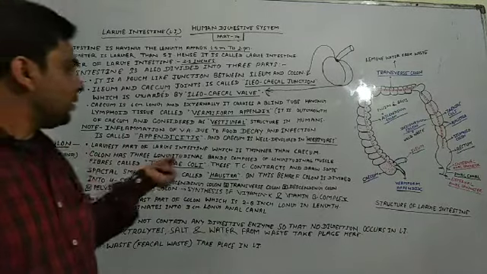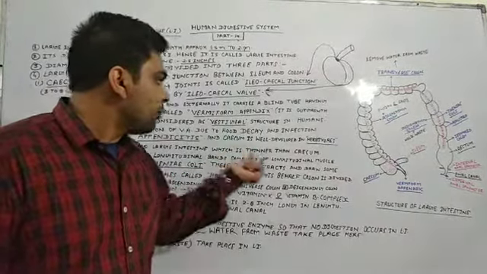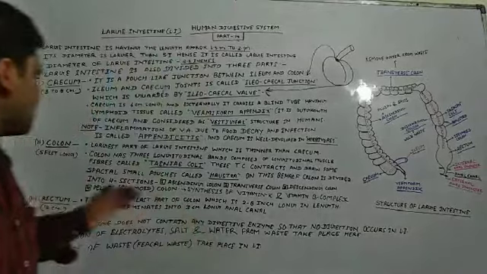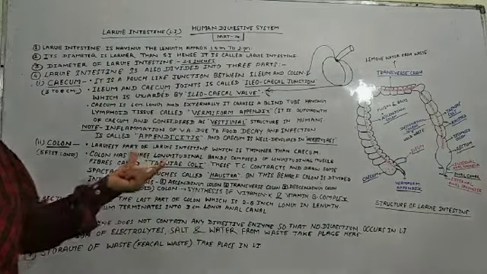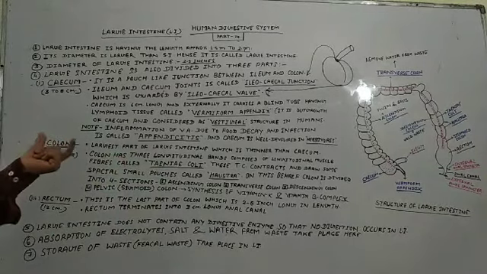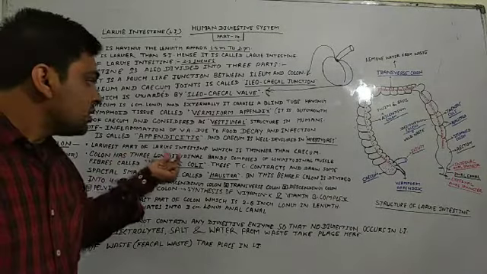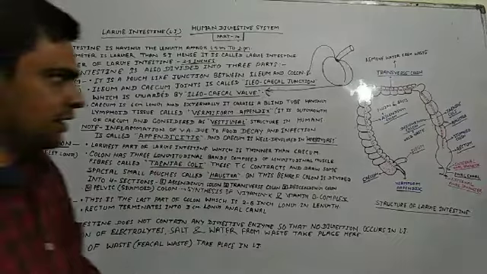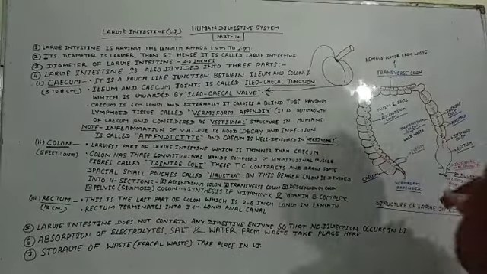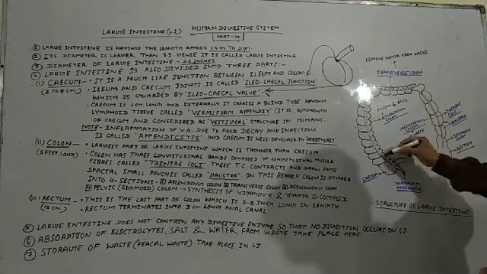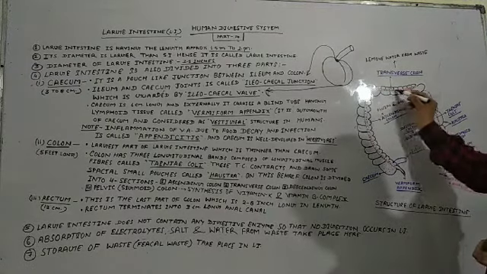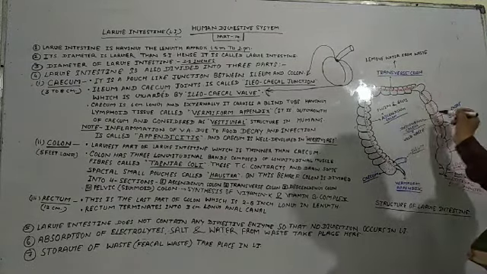Colon has 3 longitudinal bands composed of longitudinal muscle fibers called tinea coli. What I say? Colon has 3 longitudinal bands. You can see here, students: 1, 2, and 3.